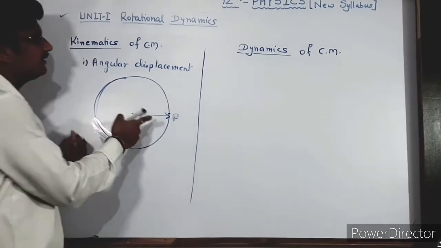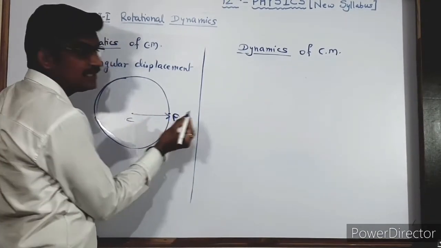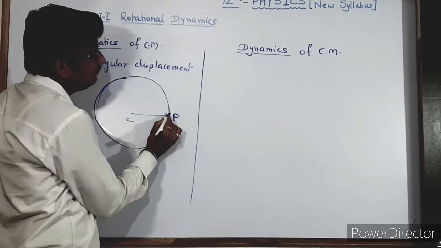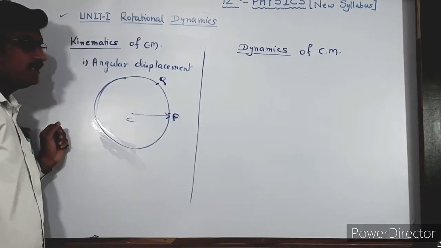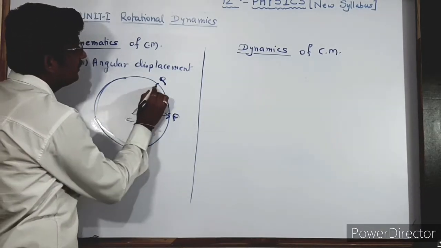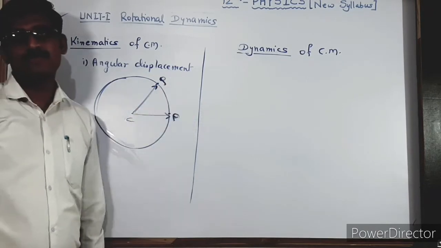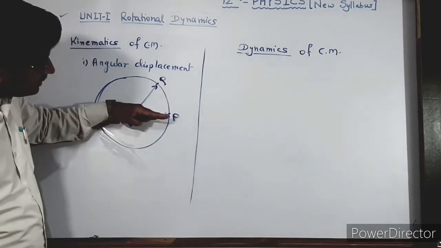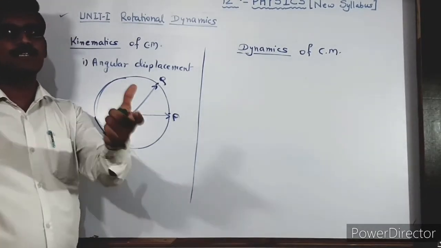This position vector, when the particle changes its position from P to, suppose, Q, then the position vector is also different. It is then CQ. This is the change in the position vector. Now we are familiar with linear displacement.